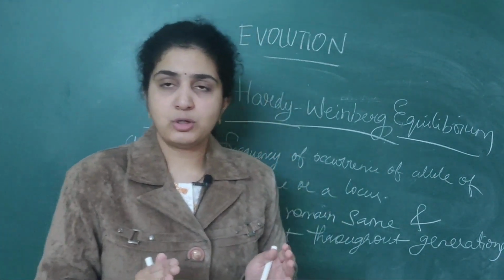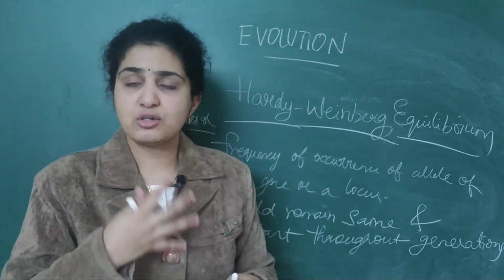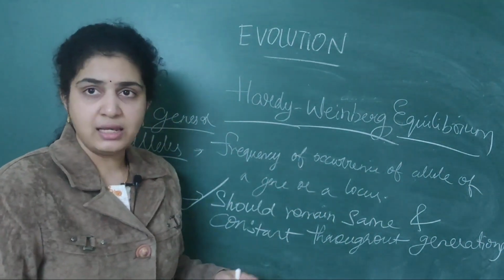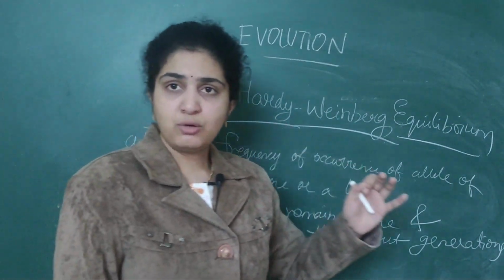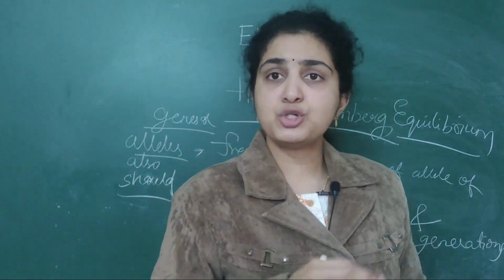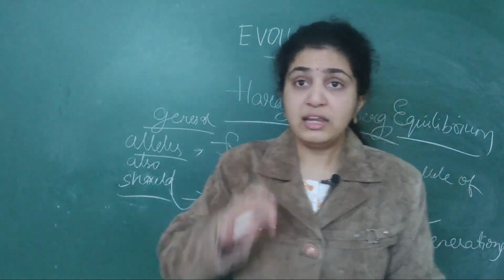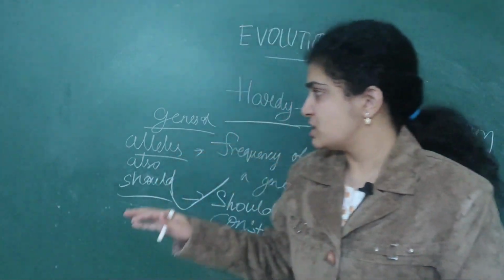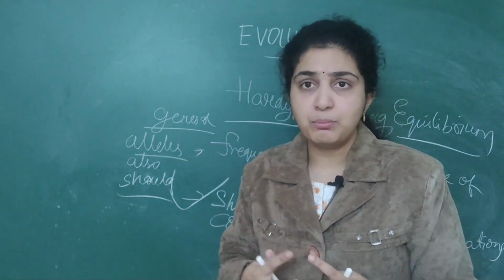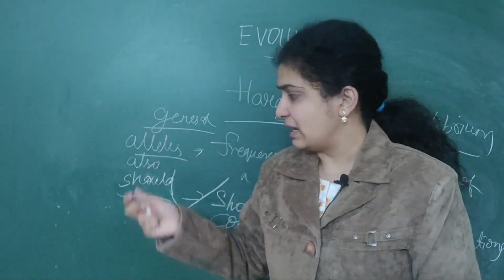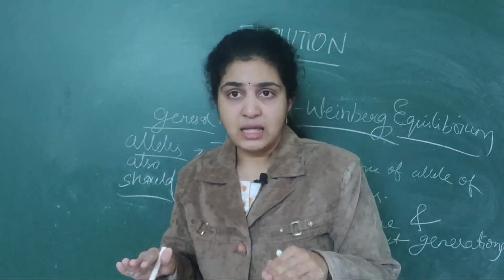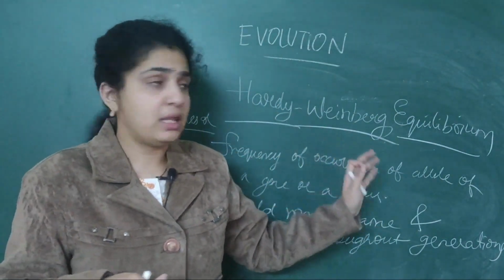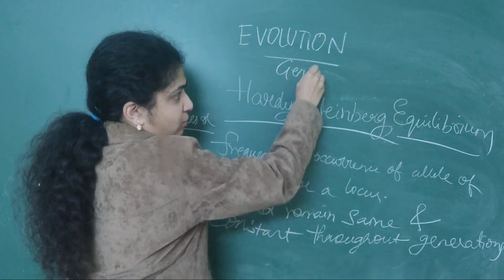Suppose you take a small population and identify the frequency of occurrence of alleles. When you find out the frequency of alleles, he specified that the frequency should remain the same and constant, not only now but throughout the generations. That is what he specified. As well as the gene pool, meaning the genes or alleles should also remain the same. Then only there will be proper equilibrium. This is called genetic equilibrium.